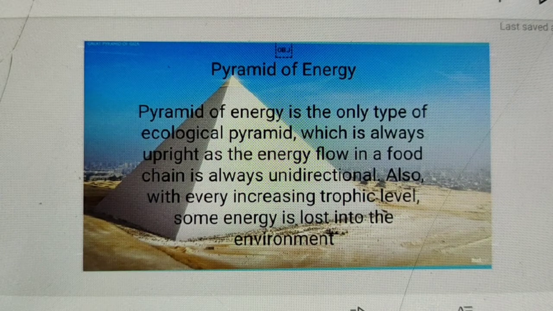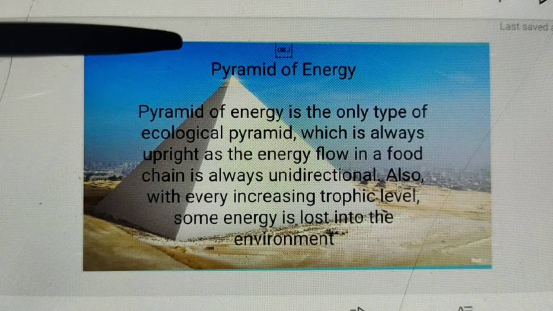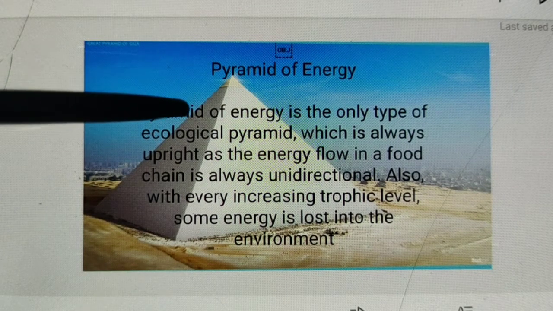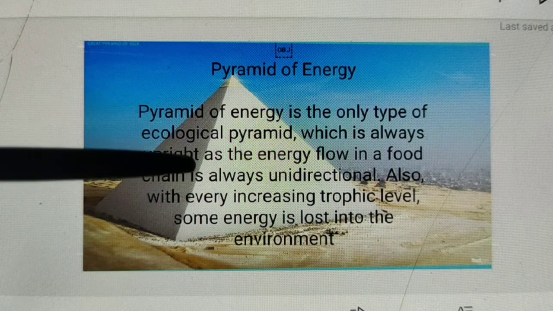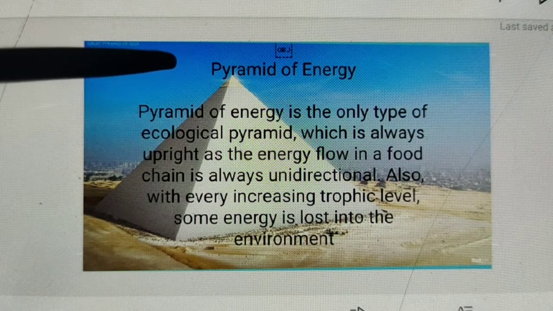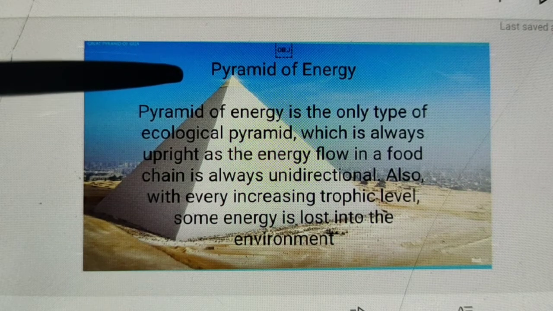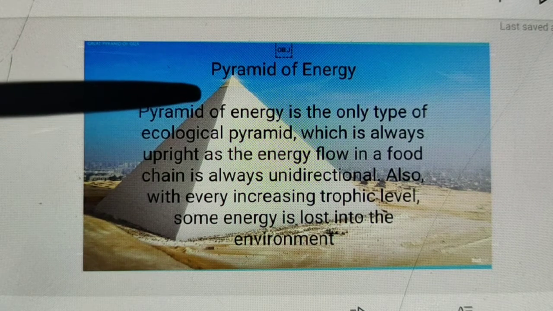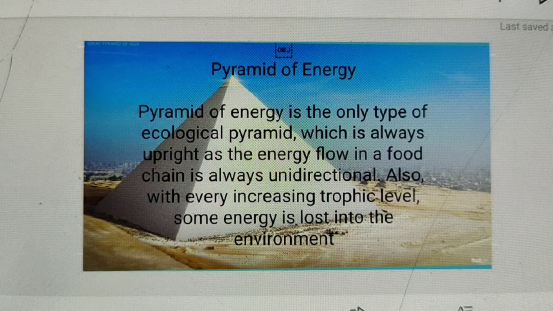And this is the pyramid of energy. The pyramid of energy is the only type of ecological pyramid which is always upright, as the energy flow in a straight chain is always unidirectional. Also, with every increasing trophic level, some energy is lost into the environment.